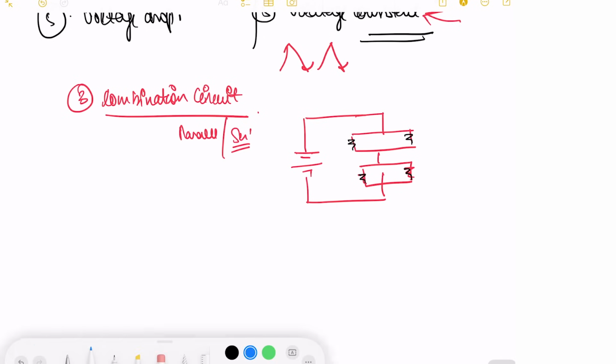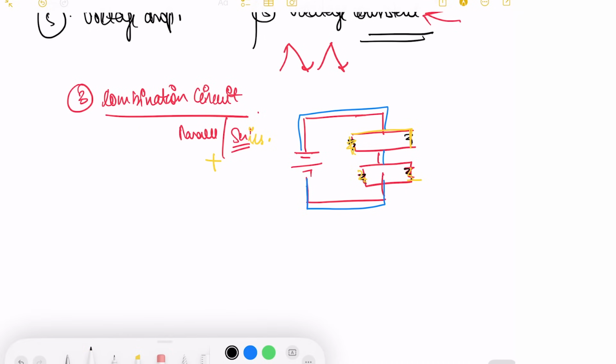So this closed loop becomes my series connection, but then inside it I have two separate parallel connections.